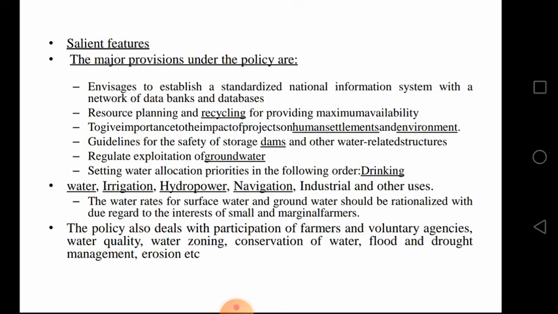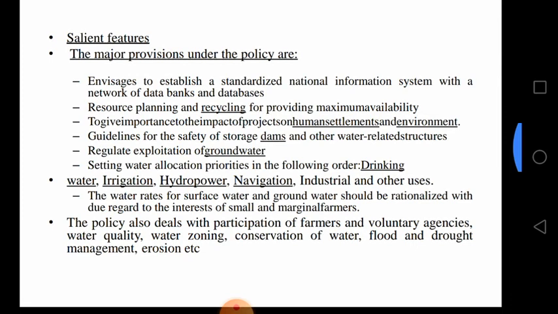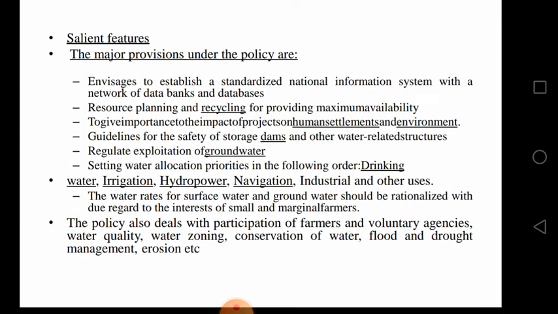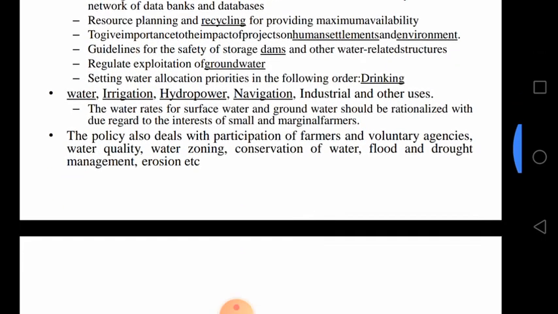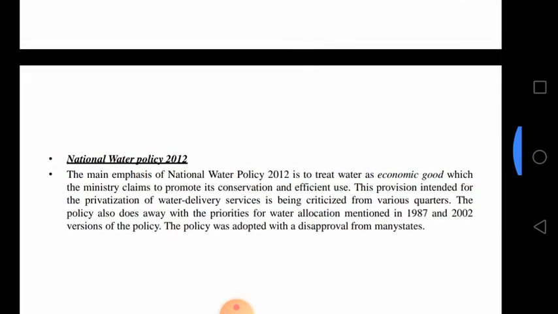Although groundwater is a community resource, it is still perceived as individual property. As I told before, we need to regulate the exploitation of groundwater. It is a community resource, but we can't own it. We can use it, but we can't own it. People are behaving as if water is their individual property. That is actually wrong. It is not supposed to happen. So a national policy should be developed, and some rules brought in related to the national water policy. That is also an important point.